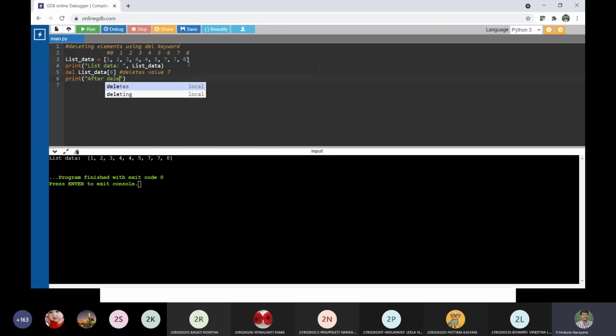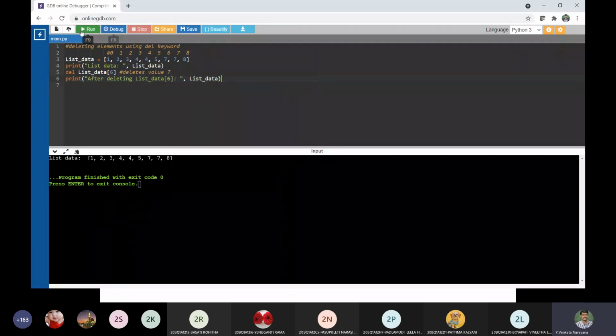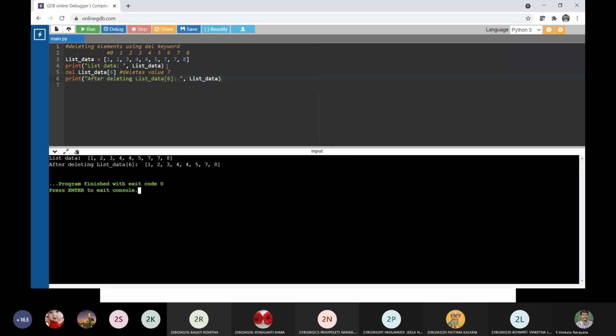So after deleting list_data of 6, let us check the list data. See here, the index value 6 was 7, right? So that has been deleted. Is that clear?